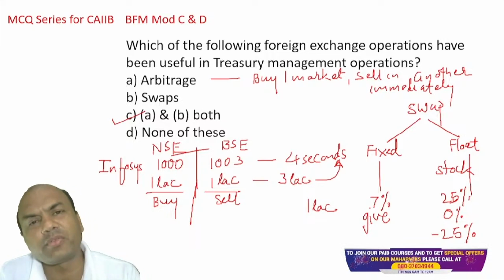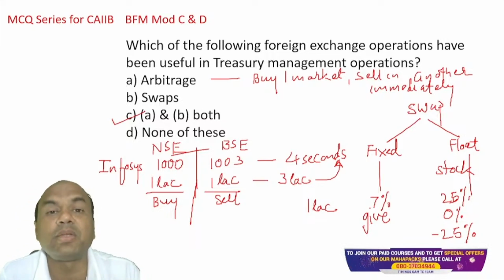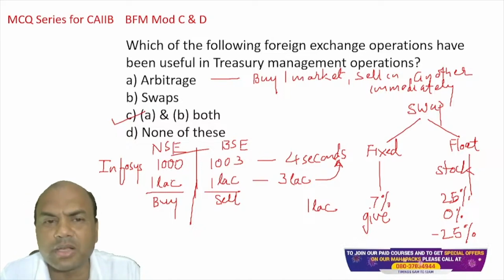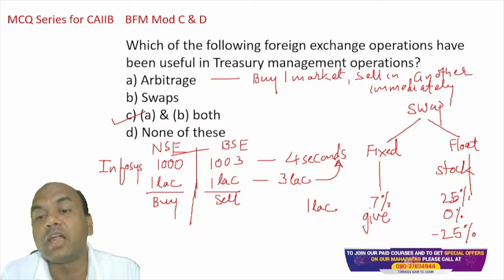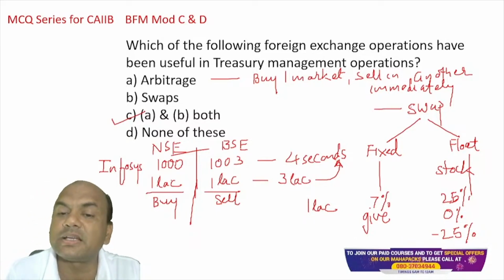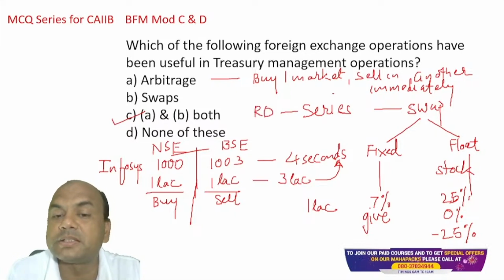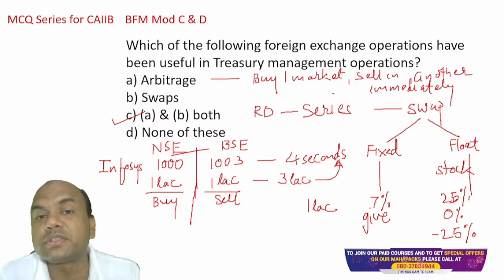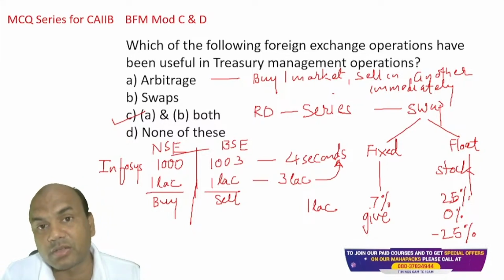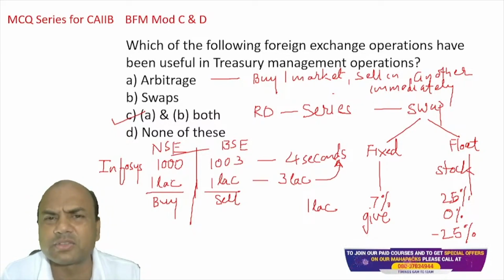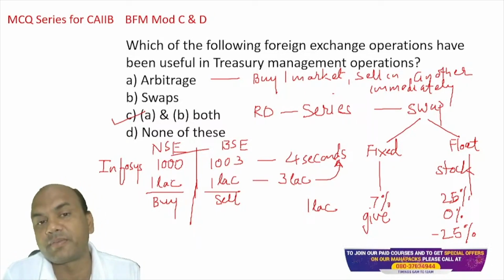Now this swap can be of various types. It can be a currency swap, an interest rate swap, a commodity swap, anything. But the logic remains the same: fixed and floating. And one more important term about swap is it's an exchange of a series of payments. Series means, for example, an RD, a recurring deposit. It is a series of payments. I'll give you 1000 per month, and at the end of the year, you as a bank will give me 12,000 plus that interest. So it is an exchange of a series of payments.